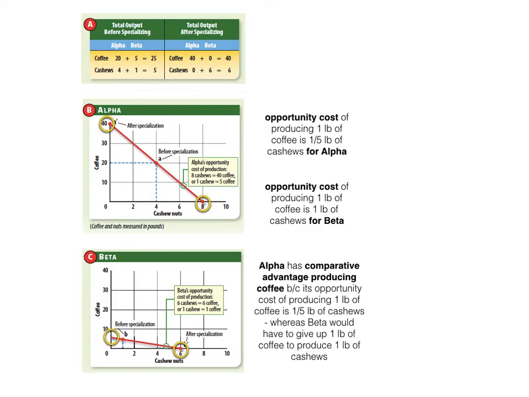If we look at the final result of trade between Alpha and Beta, we can see that specialization and trade increase the total world output. Without trade, both countries together produce 25 coffee and 5 cashews. After trade, total world output grew to 40 coffee and 6 cashews.